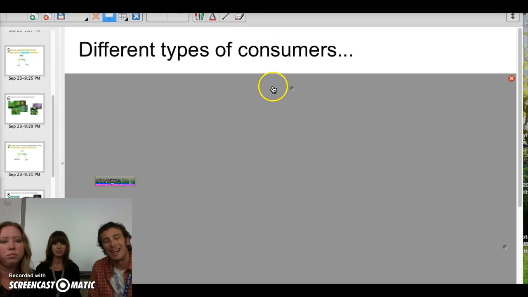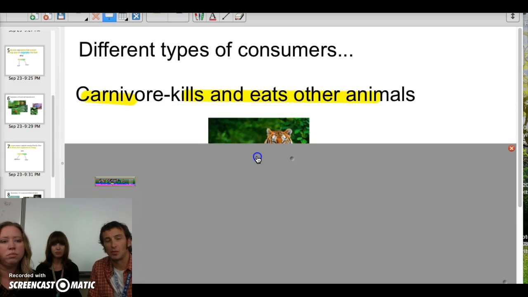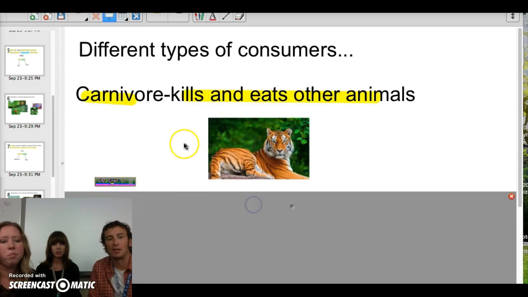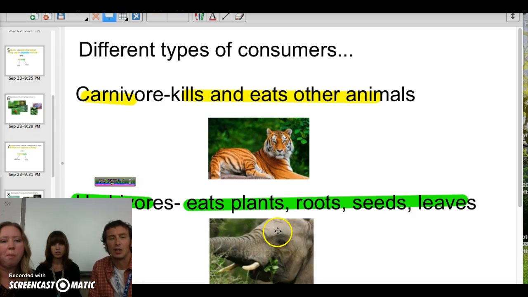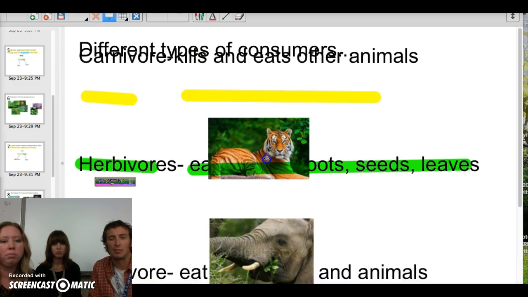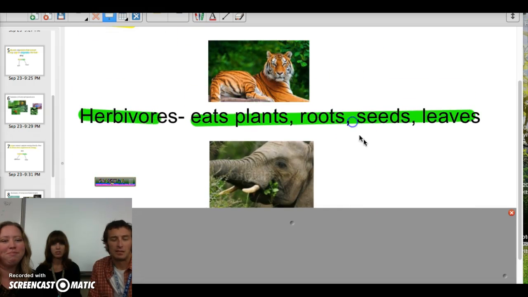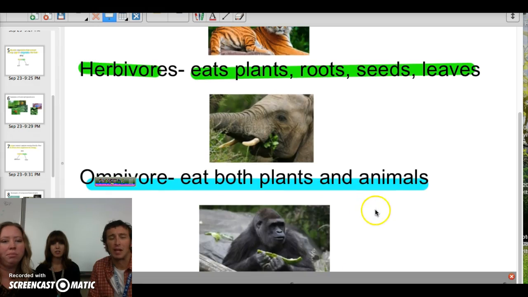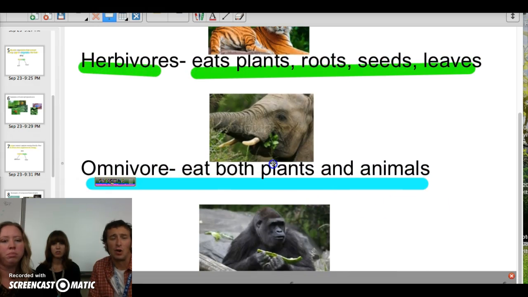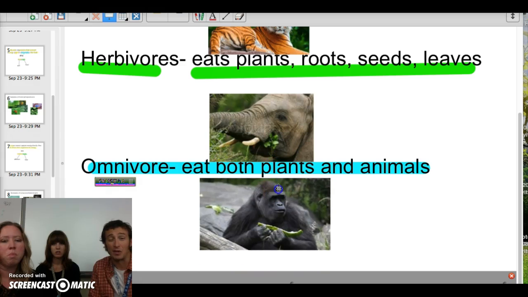So there's different types of consumers or heterotrophs, again, interchangeably, and this should be reviewed for you, hopefully, from life science. But if you remember, carnivores are your meat eaters, right? Kill and eat other animals. Herbivores, eating plants, roots, seeds, leaves, those types of things, anything plant-based. And then omni, meaning all, right, would be more like us, bears, fall into that category. Other primates eat both plants and animals.